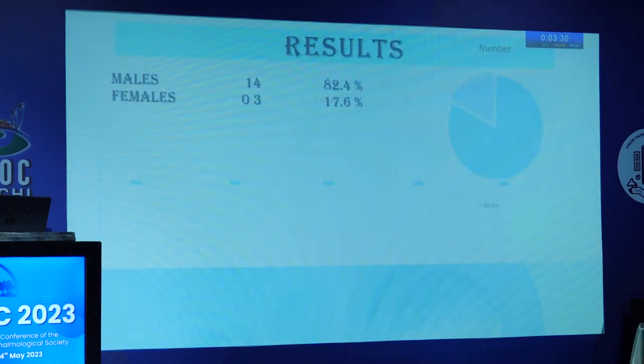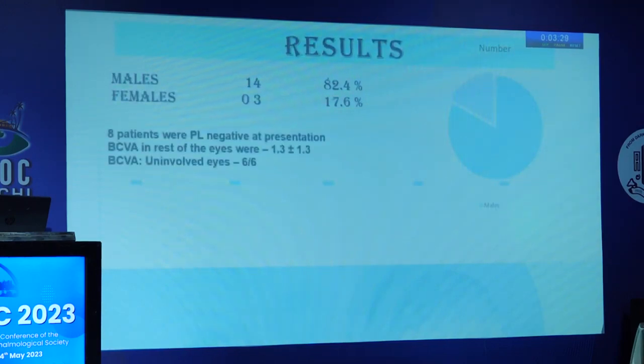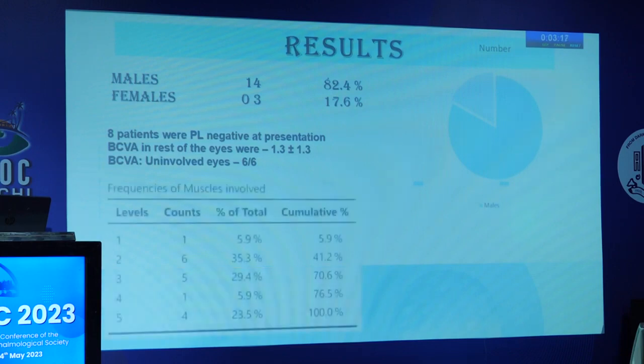So in results, out of 17 patients, the majority were male. 8 patients were PL negative at the time of presentation in the affected eye. The best corrected visual acuity in the rest of the affected eyes was 1.3 plus minus 1.3 logMAR units. Best corrected visual acuity in the uninvolved eye was 6/6. Now this is the involvement of the muscles. If one muscle was involved, the number was given as 1, and for 2 it was given as 2, for 3 as 3, and for 4 muscles as 4. If all the muscles were involved, the number was given as 5.